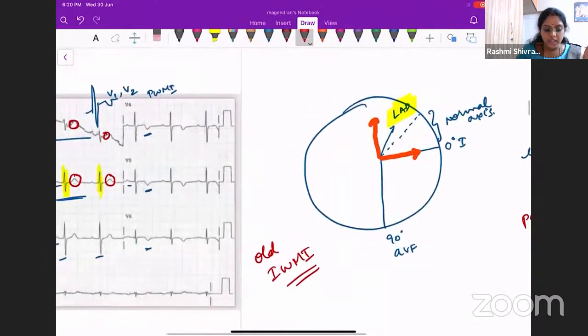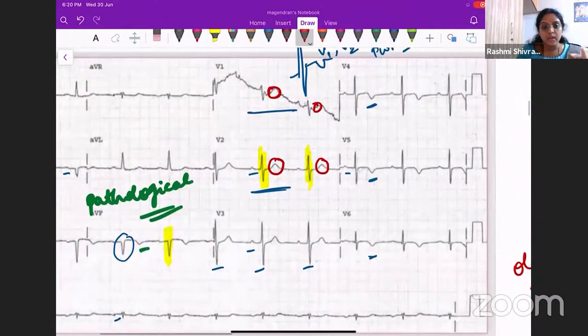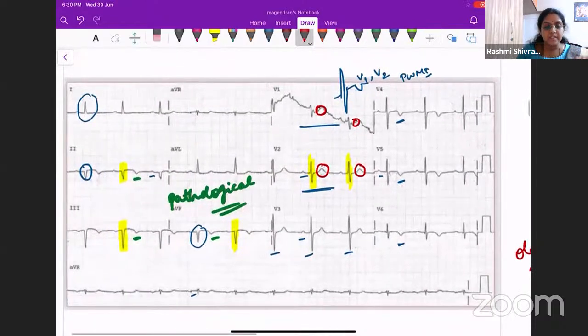So this patient is not having a posterior wall MI, and his axis is a leftward axis, left axis deviation. We see that this patient had a bold inferior wall MI with pathological Q waves and T wave inversion in leads 2, 3, and aVF. There is an early transition happening in V2. This is because of the left axis. This is what you need to remember.